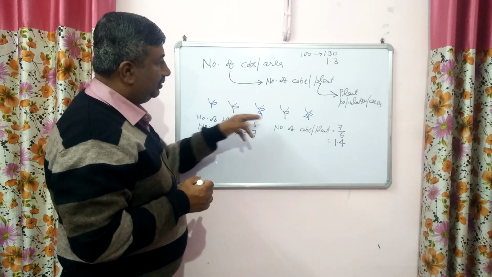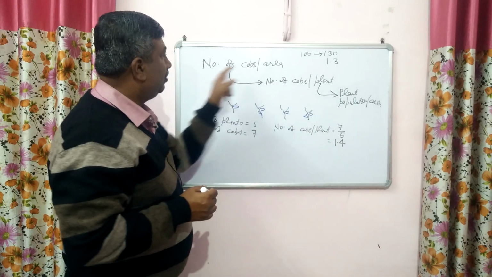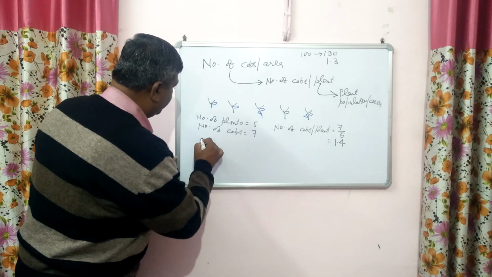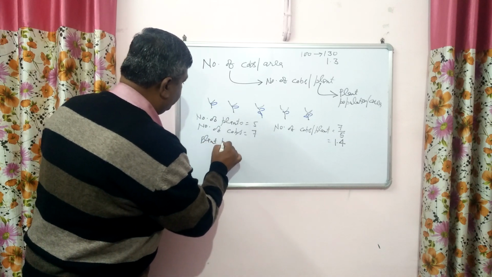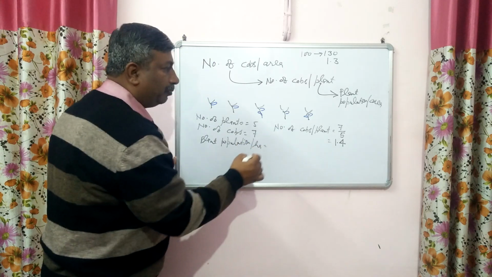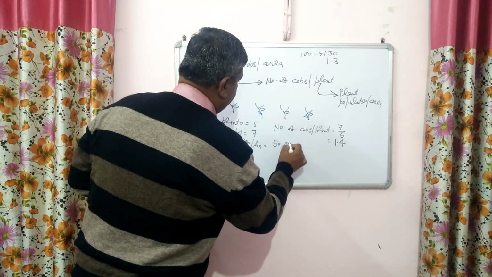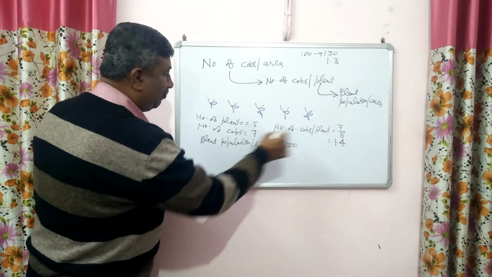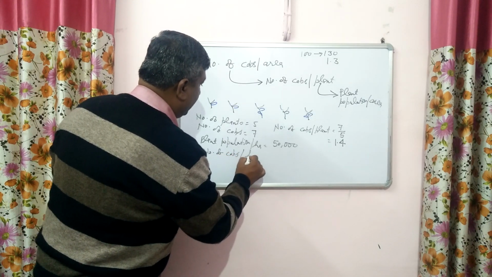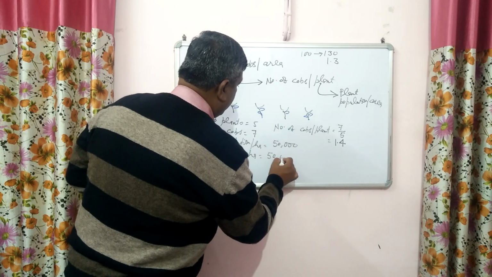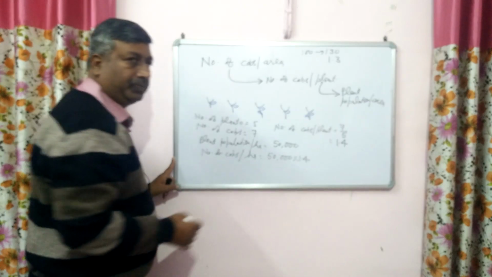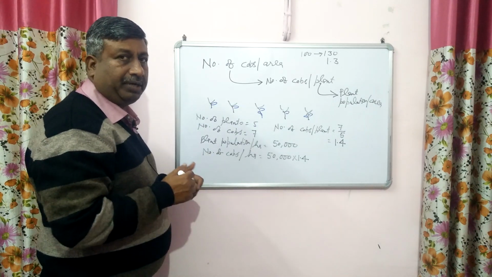Then with the help of plant population, we calculate number of cobs per unit area. Suppose plant population in 1 hectare area is 50,000, and number of cobs per plant is 1.4. So number of cobs per hectare is equal to 50,000 multiplied by 1.4. Then we calculate how many cobs are in one area.